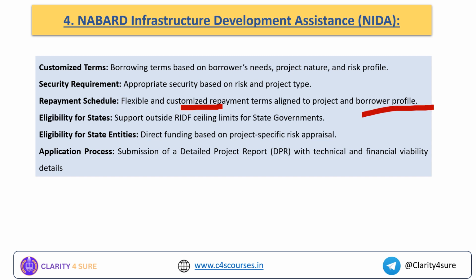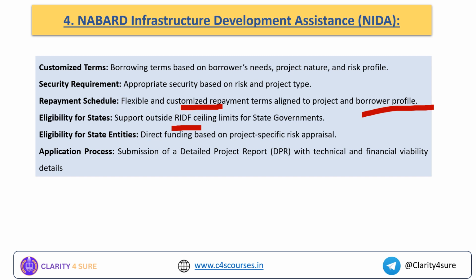And eligibility: support outside the RIDF ceiling limits for state government. For example, if the state needs more funds for rural development, and the state share for a particular project has been fulfilled by RIDF, but there is still a need, then the state can look into this NIDA fund.